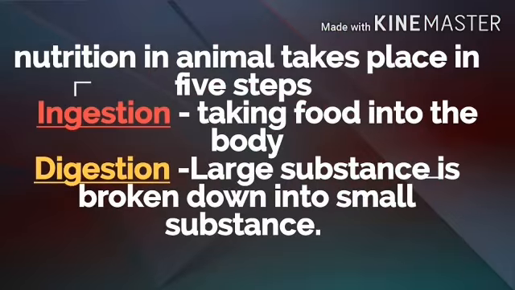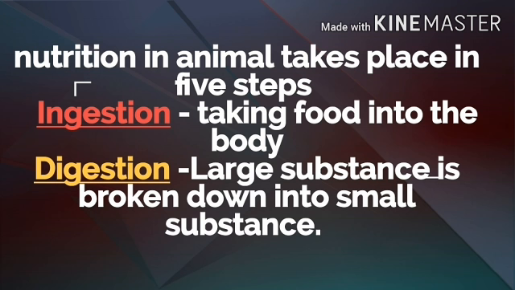Now I will explain the steps of nutrition. Nutrition in animals takes place in 5 steps: ingestion, digestion, absorption, assimilation and egestion. The first process is ingestion. Ingestion means taking food. The process of taking food into the body is called ingestion.